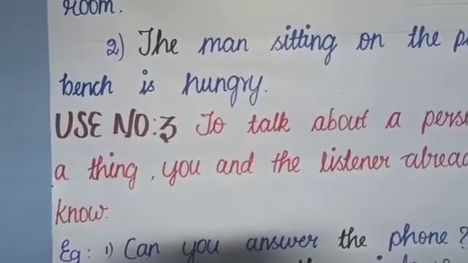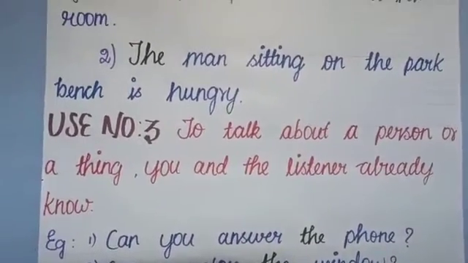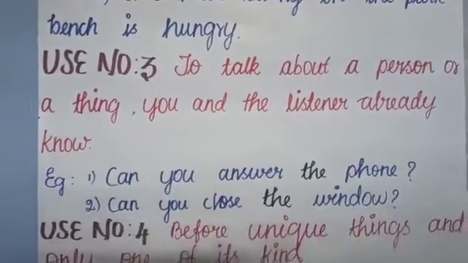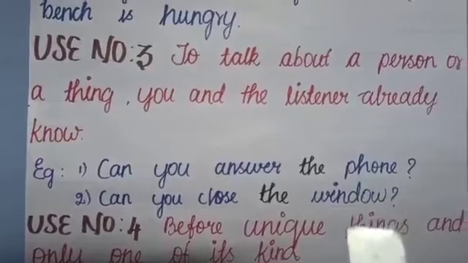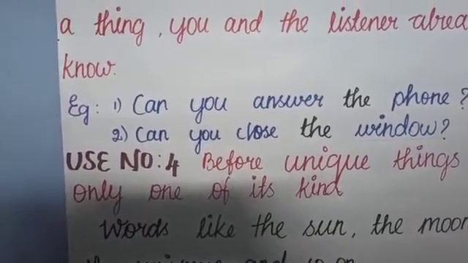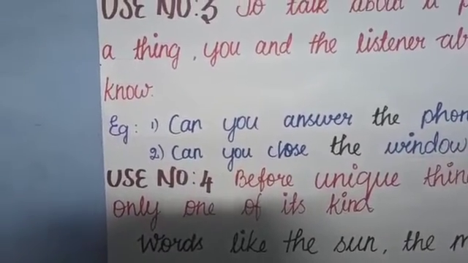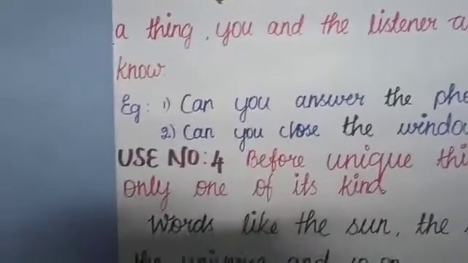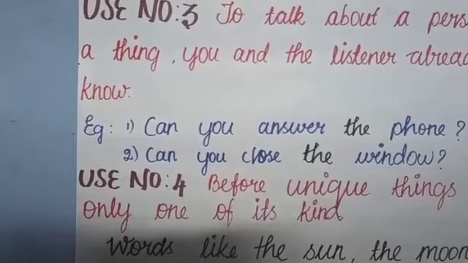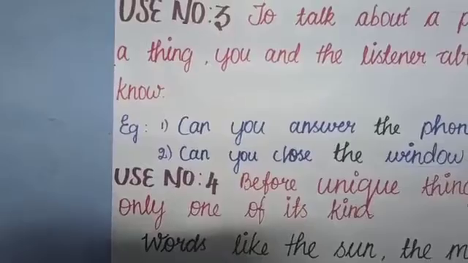We'll move on to the next use, that is use number 3. To talk about a person or a thing you and the listener already know. Examples, can you answer the phone? If I say this to you, then there is probably a phone ringing somewhere. So the phone is already known to you and I say the phone. One more example, can you close the window? Here, maybe the room has many windows, but you and I know which window we are talking about. So we use the window.